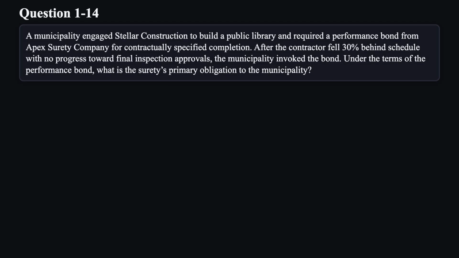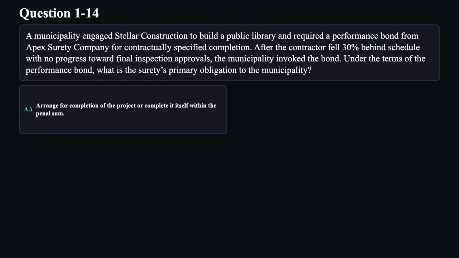Question 14. A municipality engaged Stellar Construction to build a public library and required a performance bond from Apex Surety Company for contractually specified completion. After the contractor fell 30% behind schedule with no progress toward final inspection approvals, the municipality invoked the bond. Under the terms of the performance bond, what is the surety's primary obligation to the municipality?